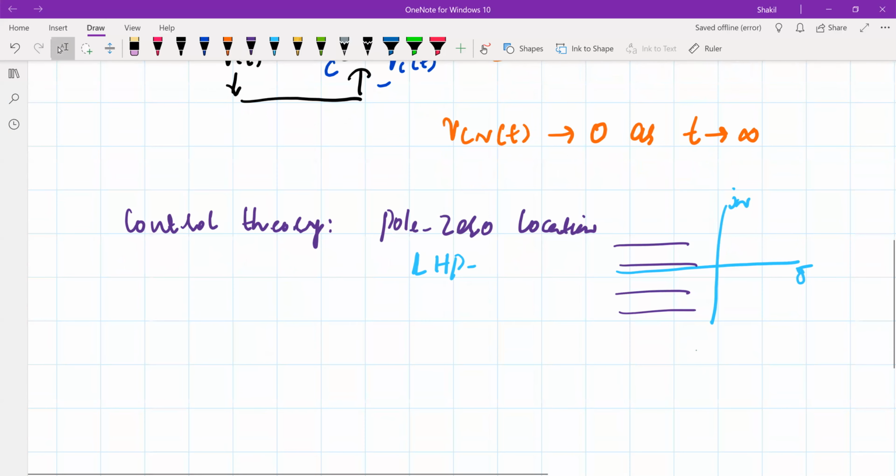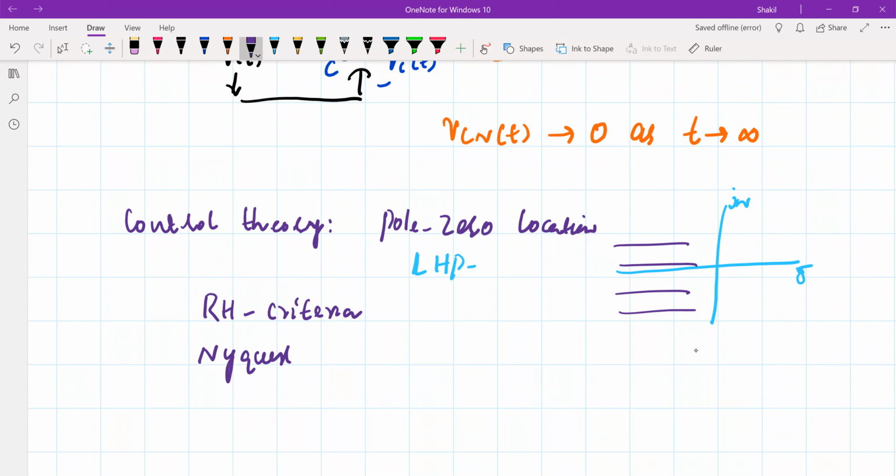Same way, there are other definitions in control theory: the Routh-Hurwitz criterion, the Nyquist plot, and so on.